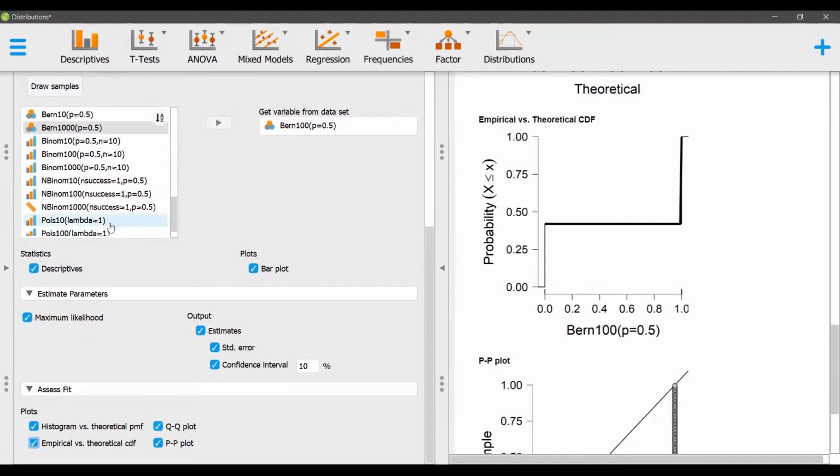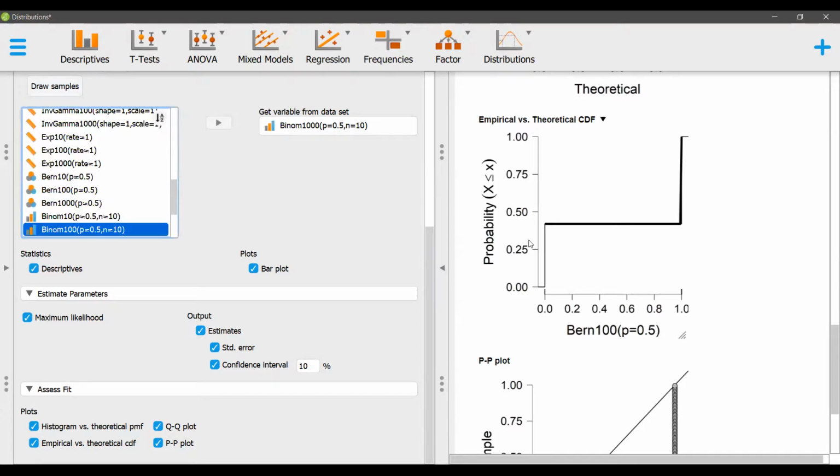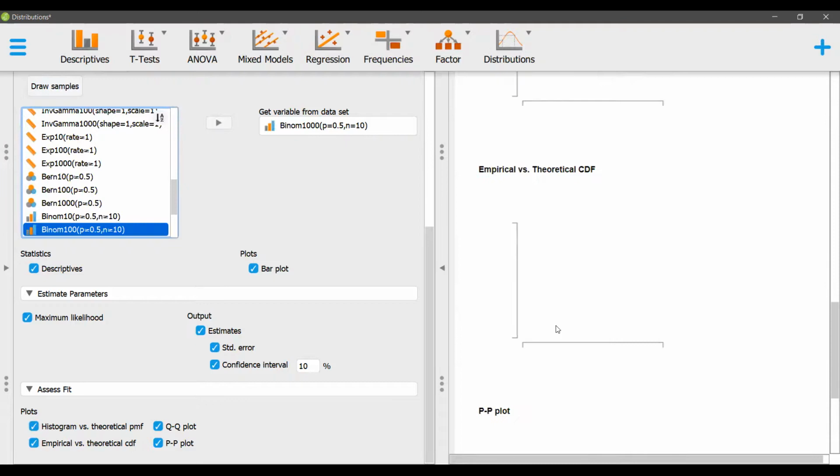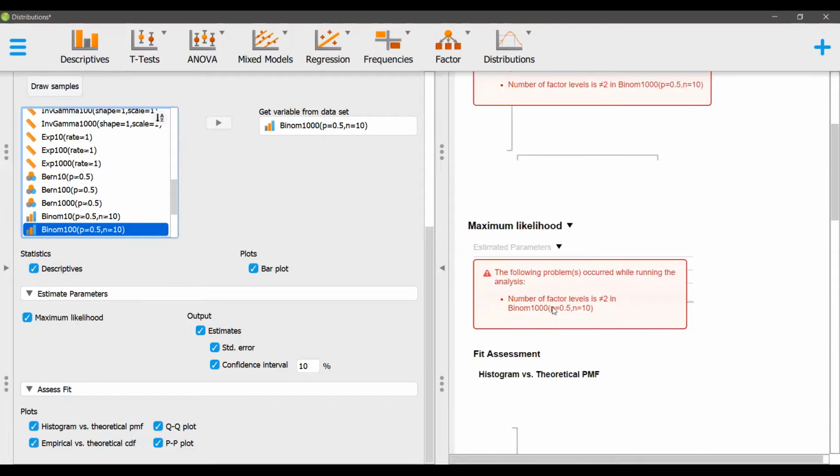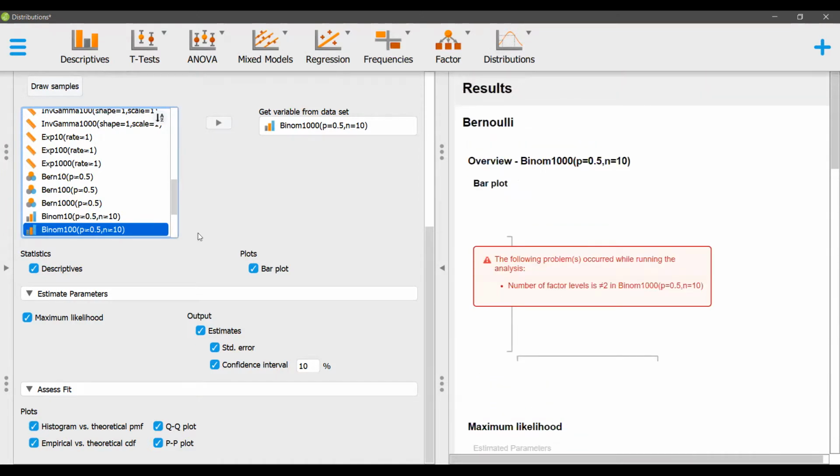But if we try using some other column, I'm sure this will not give any meaningful data to us because the data points are not of proper value. Bernoulli will have only two values, and as per the definition, it should have only two values, right?